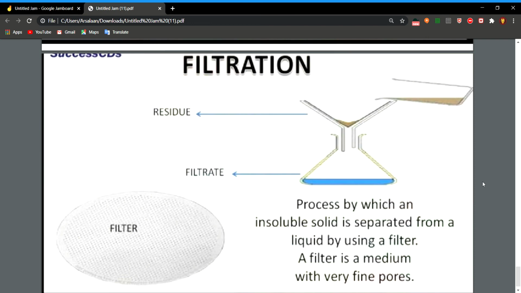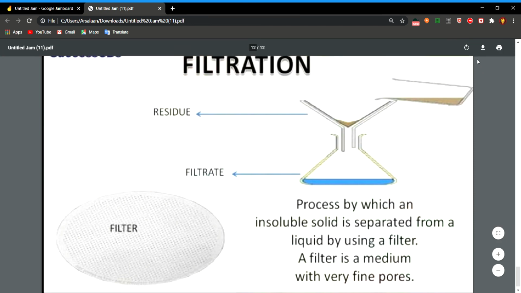The thing which is collected on the filter paper is called residue, and the liquid which is filtered and collected at the bottom is called filtrate. So these are the three methods of separating insoluble solids from the liquid. You go and study this method and go through it.